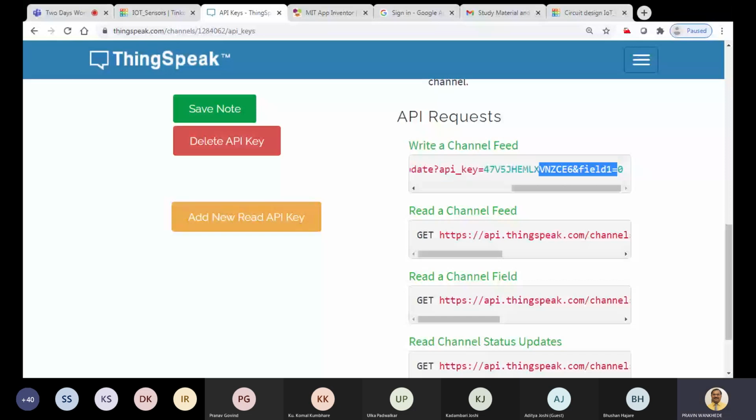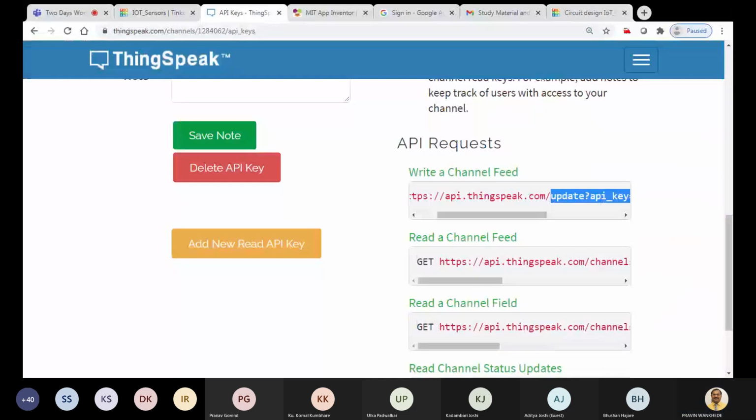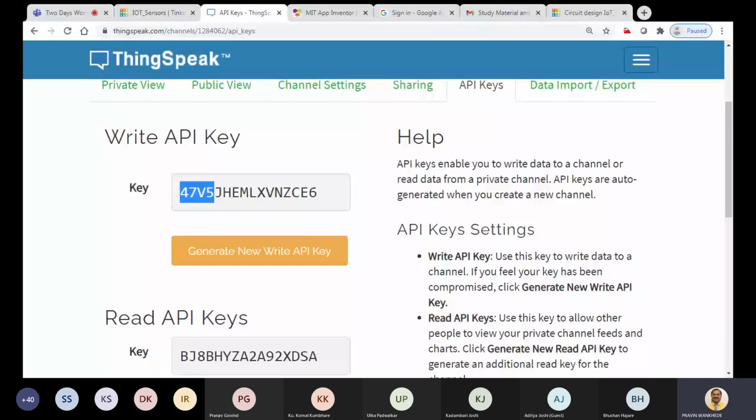This is what the complete URL is. In the same way, we'll go to the code and see what is written here. See here, slash update question mark api underscore key is equal to. Now here a different key is available. So what key is available in my ThingSpeak? Let me check. This is my write API key. So I will copy it. All of you just copy it. Now once we copy this, go to your code and paste it here.